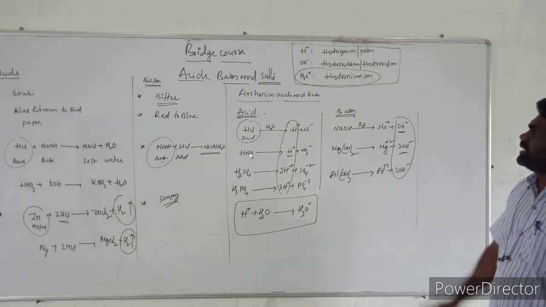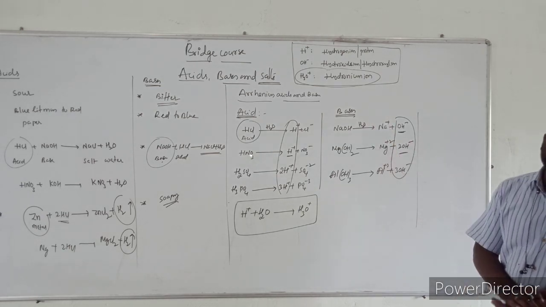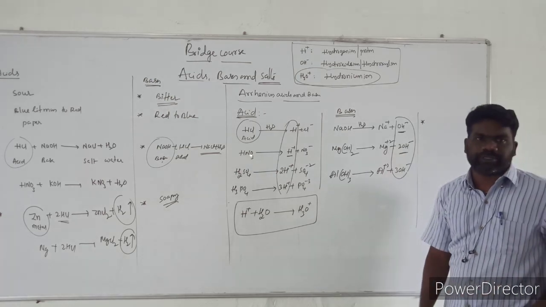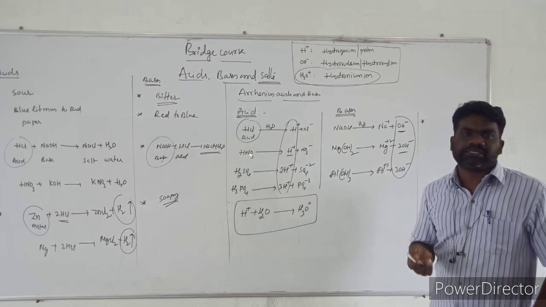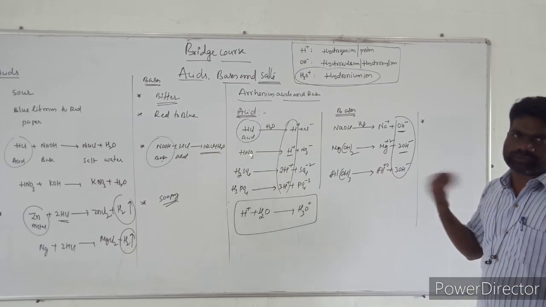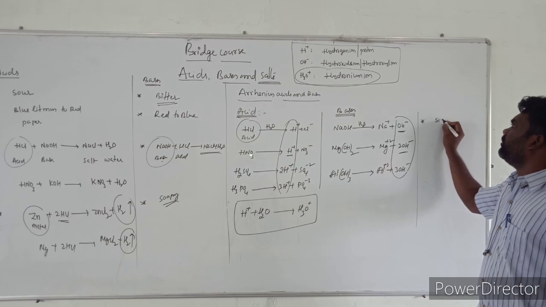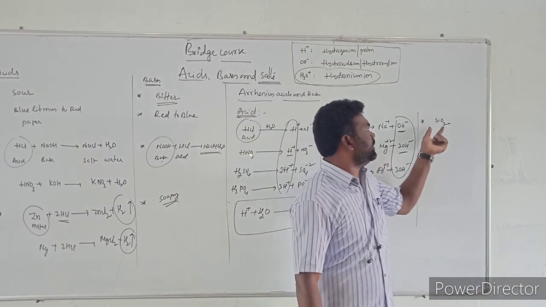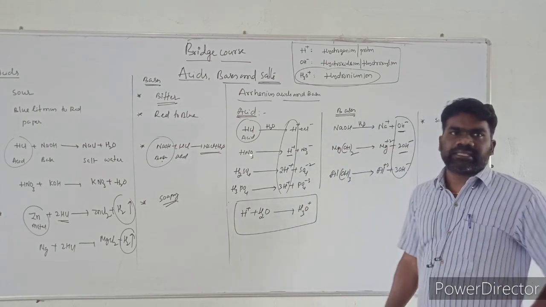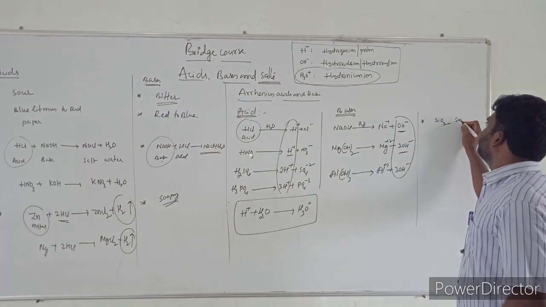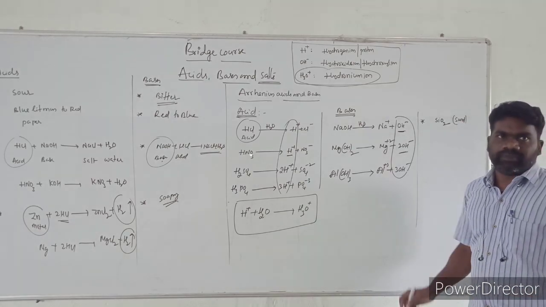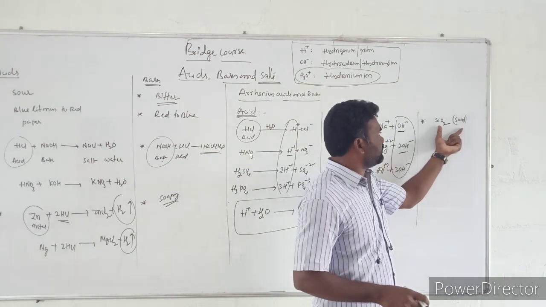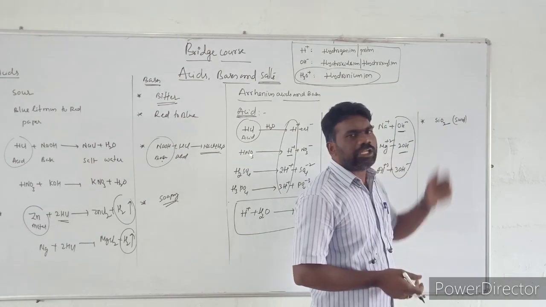Let us look into the limitations of Arrhenius acids and bases. The first limitation is the use of an aqueous medium. When a substance is insoluble in water, we cannot predict whether the substance is an acid or a base. For example, I am taking silicon dioxide. Silicon dioxide is nothing but sand. When sand is added to water, it is insoluble.